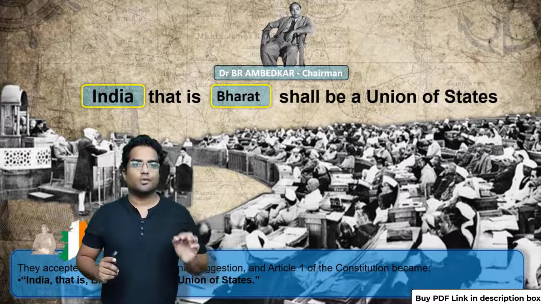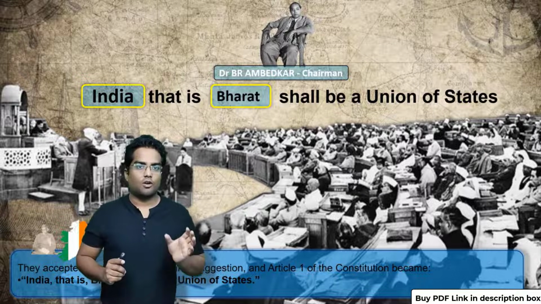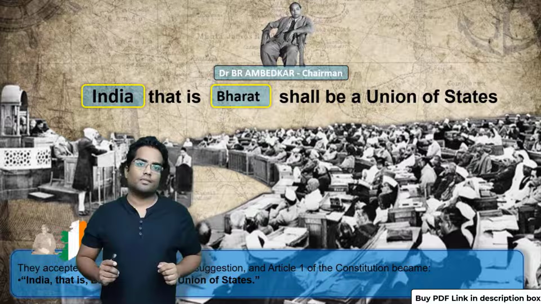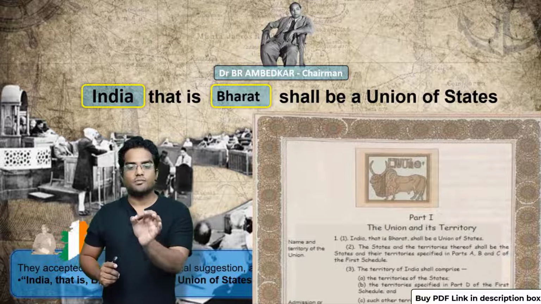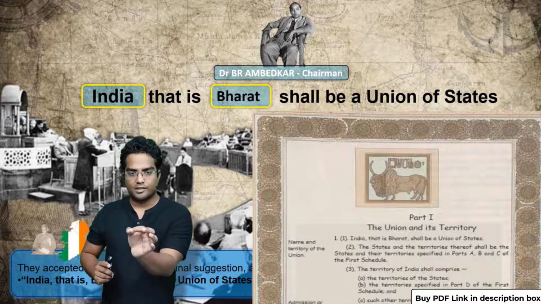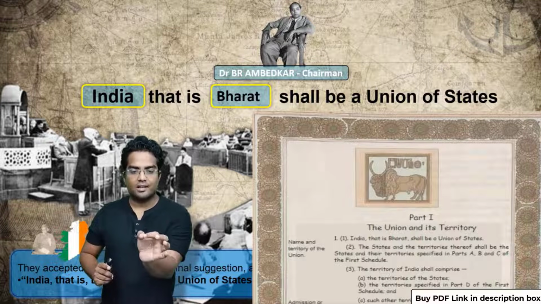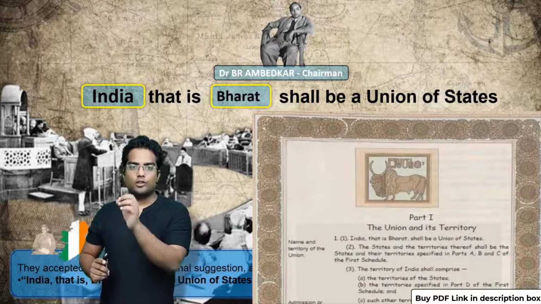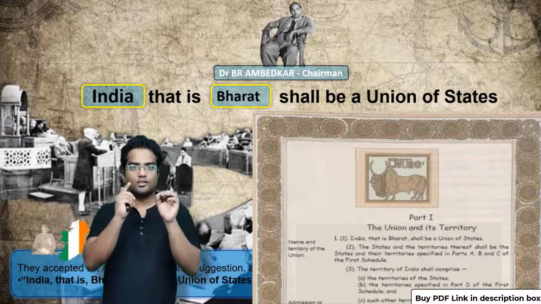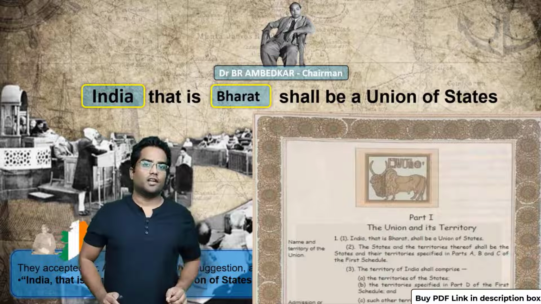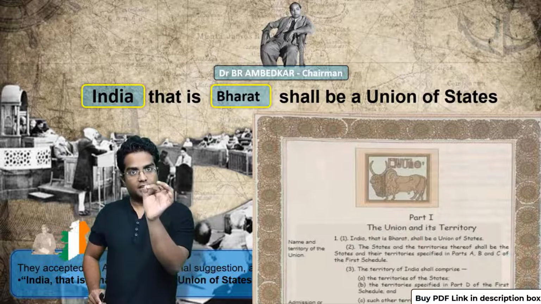This particular line was put to vote in the Constituent Assembly. And finally, it became part of the Constitution. India, that is Bharat, shall be the Union of States. It's clearly written. India and Bharat are the two official names of our country because it is mentioned in the Constitution.